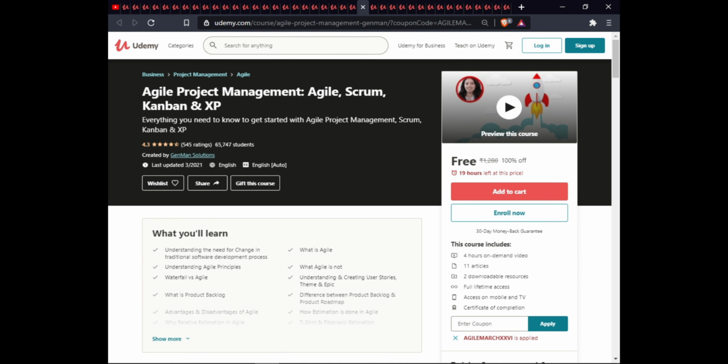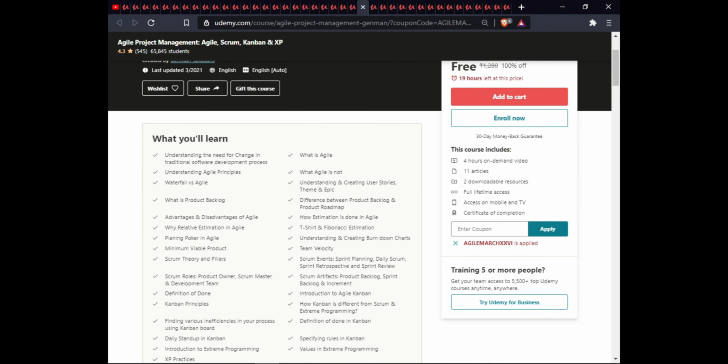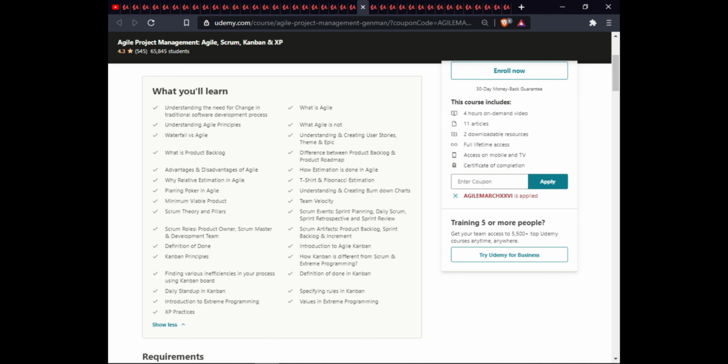The next course is Agile Project Management: Agile, Scrum, Kanban and XP. In this course, you will understand the need for changing traditional software processes, what is Agile, understand Agile principles, what Agile is and is not, waterfall versus Agile, understanding and creating user stories, themes and epics, what is a product backlog, the difference between product backlog and product roadmap, advantages and disadvantages of Agile, how to estimate in Agile, why relative estimation in Agile, t-shirt and frequency estimation, planning poker in Agile, understanding and creating burn down charts,